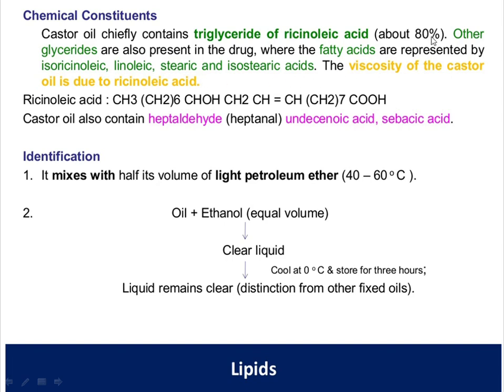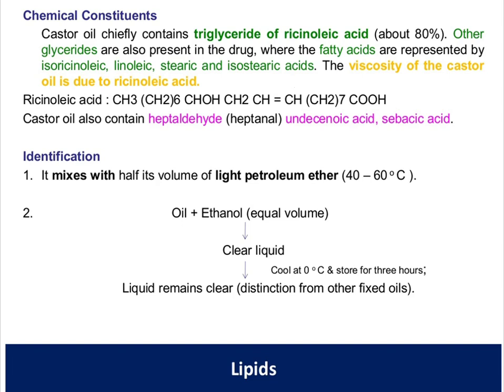The viscosity of the oil is because of the presence of ricinoleic acid, the chief active chemical constituent. This is the chemical structure of ricinoleic acid. Castor oil also contains heptaldehyde, undecanoic acid and sebacic acid along with other constituents.